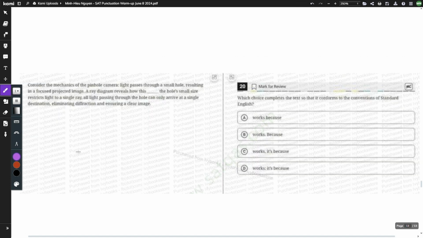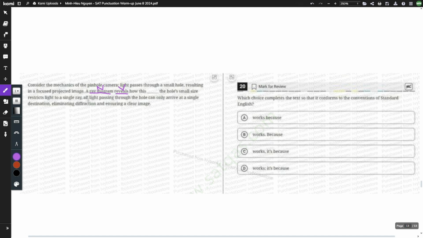Question number 11. Let's look at our answer choices. Doesn't look like we can eliminate anything. Oh, besides A, which is no punctuation, so it's a run-on, and I don't remember if I've been getting rid of these no punctuation ones, but I guess that's besides the point now. So let's move to our text. Our array diagram, that's a noun. River of use, that's a verb. The whole small size restricts, okay, that's a noun and a verb. And then light passing, that's also a noun and a verb.